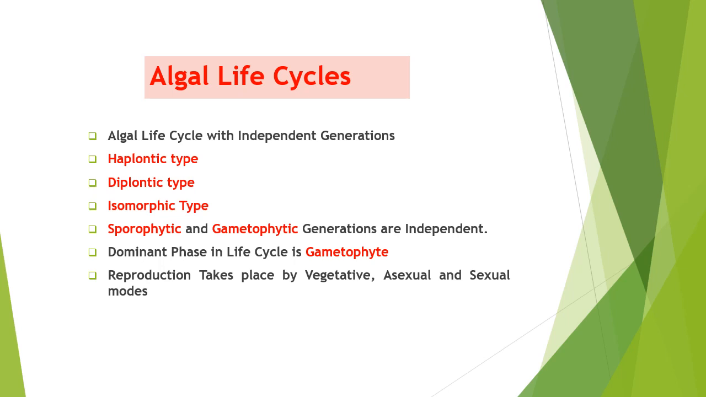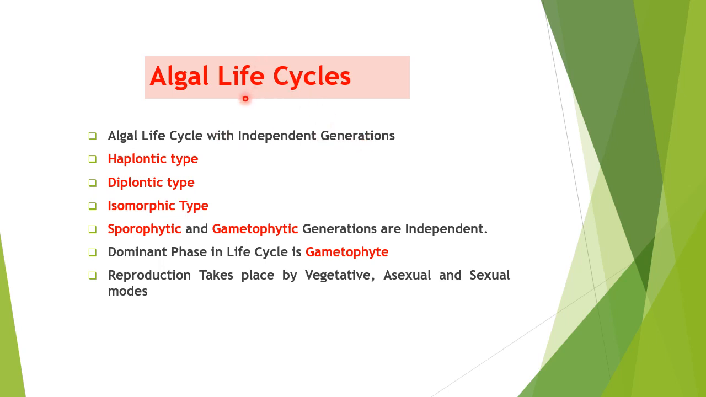So let us understand in brief, what are their life cycles, algal life cycles. You know, every plant has a life cycle. Here, the generations can be a haploid generation and a diploid generation. We can call it a diploid, sporophytic generation, and a gametophytic generation. But basically, in a life cycle, the two generations are independent. They are not dependent on each other, as you will see in the higher plants. So we have an algal life cycle with independent generations.